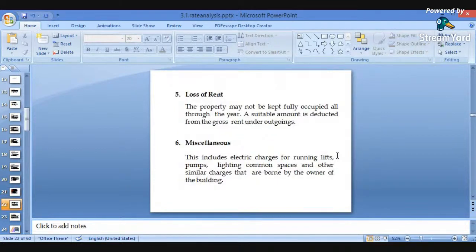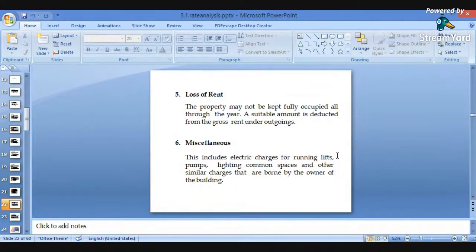Next important is outgoings, which is nothing but the loss of rent. The property may not be kept fully occupied all through the years. A suitable amount is deducted from the gross rent under outgoings. It is not assumed that every month there will be some amount collected. There may be loss of rent also; in some months there will be no collection of rent. So in these situations we should keep some amount aside in terms of loss of rent.